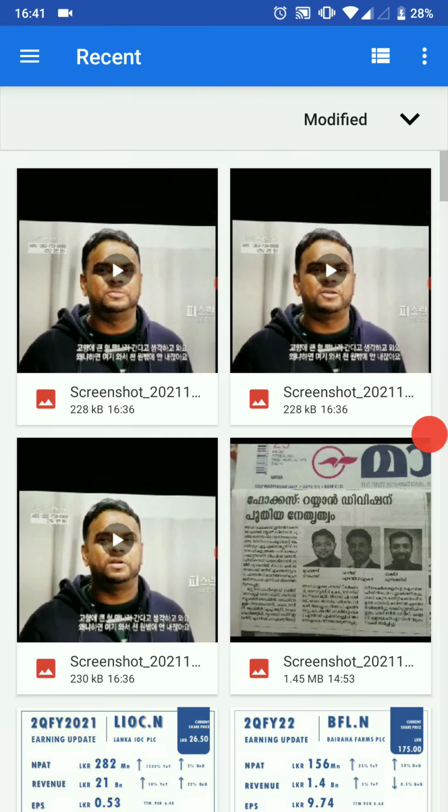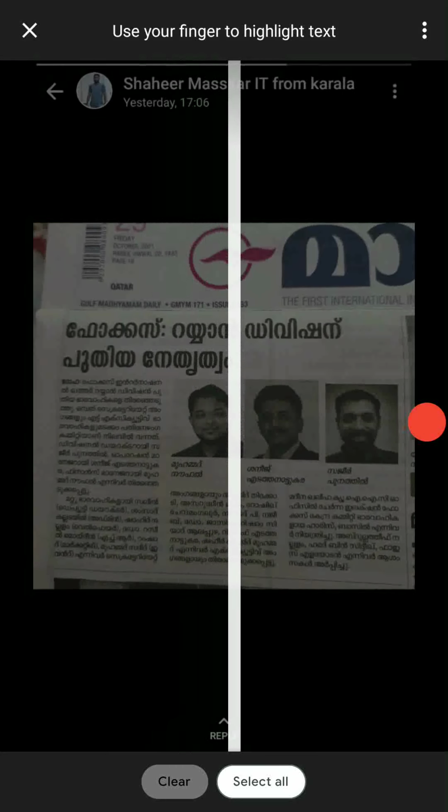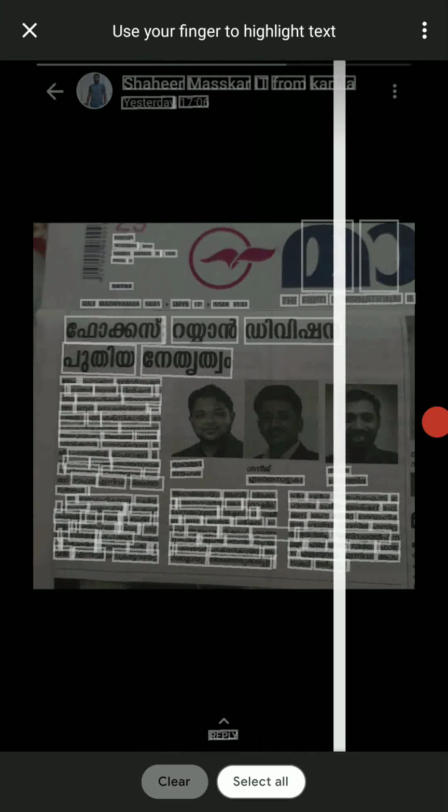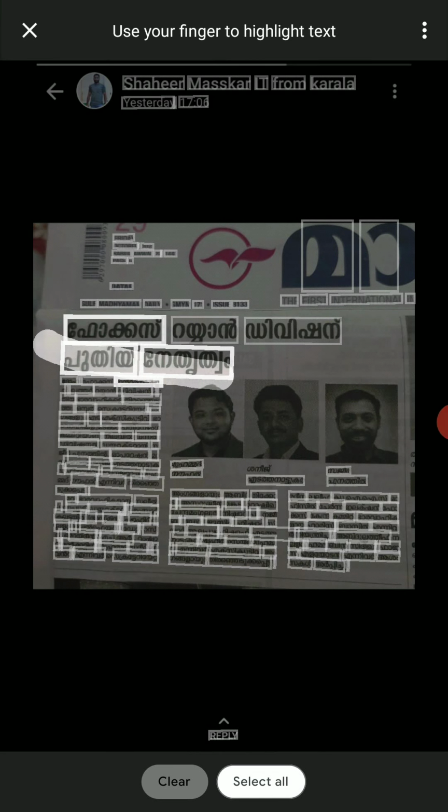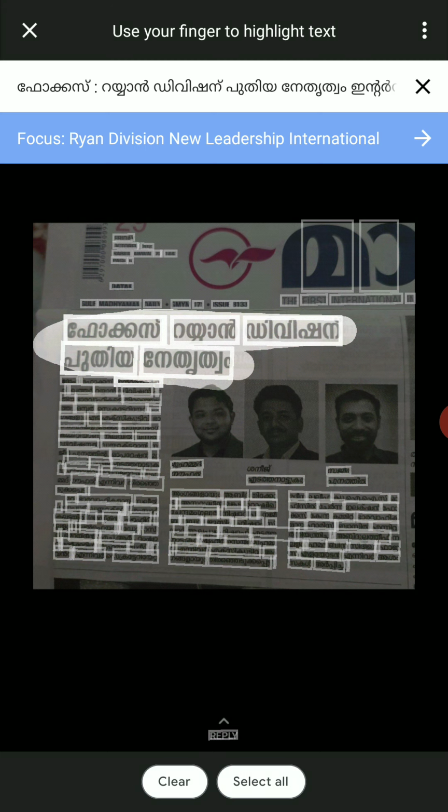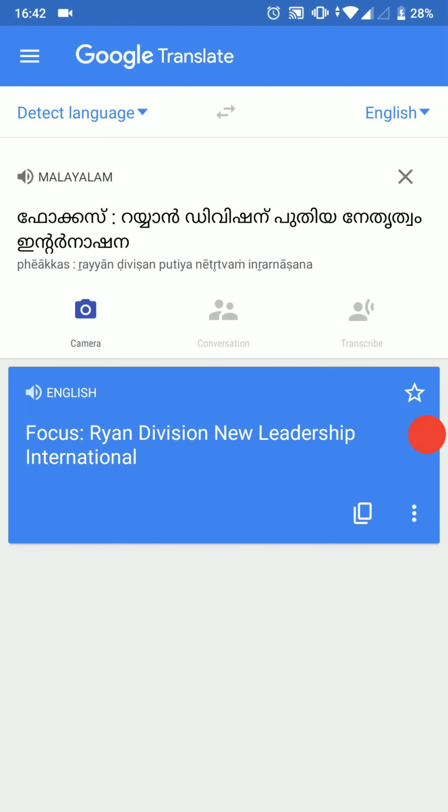Okay, import image. Okay, that's a Kerala image. Let me try to translate this one. They say for Ria Division New Leadership International.